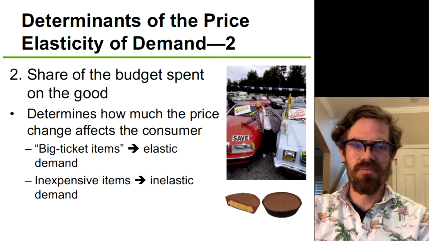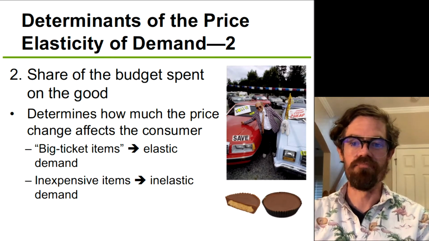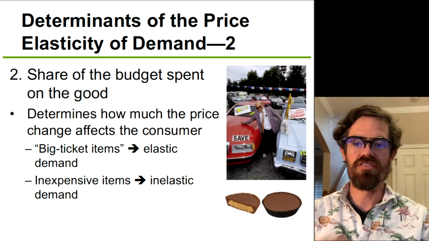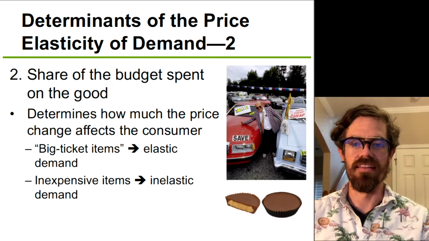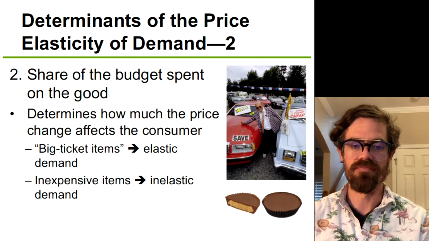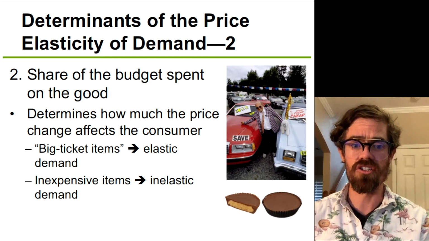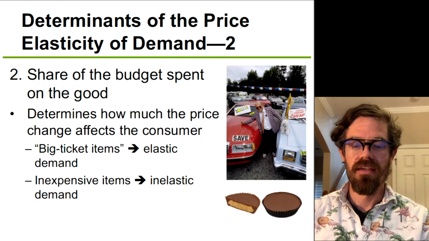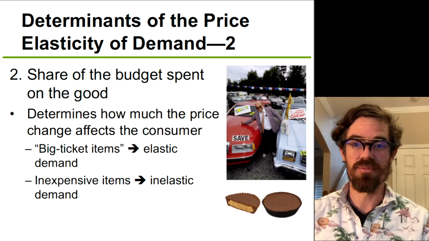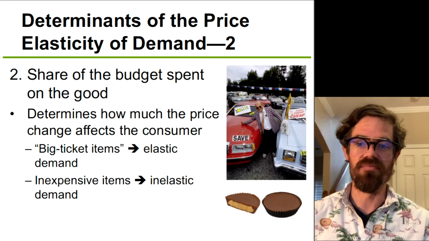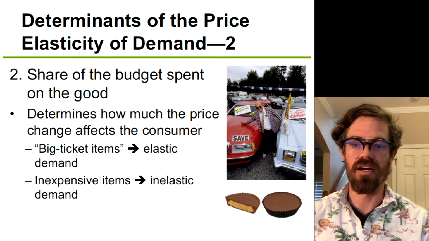All right, so something else that determines price elasticity of demand is how much of the budget the item takes up for a consumer. Basically things that take up a large portion of someone's budget, big ticket items like a car, since it takes up such a huge portion of people's budgets, they're much more responsive to price changes.